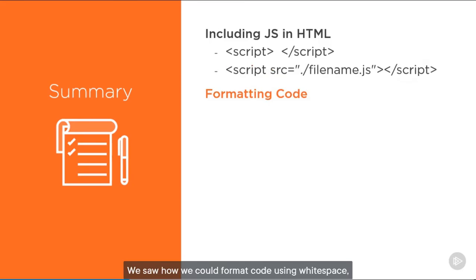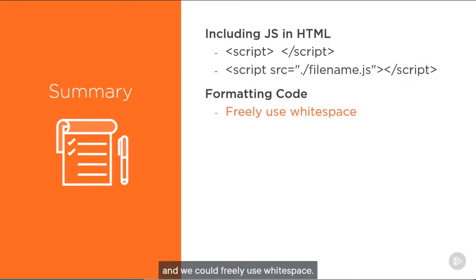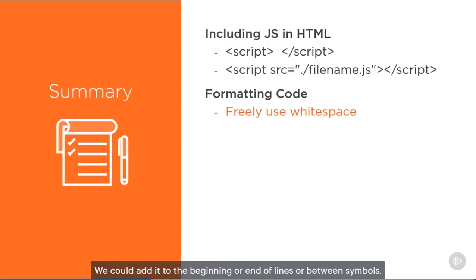We saw how we could format code using whitespace, and we could freely use whitespace. We could add it to the beginning or end of lines or between symbols, but as a best practice, we want to line things up on the left side margin. And we'll see more of that throughout this course as we start writing more code.